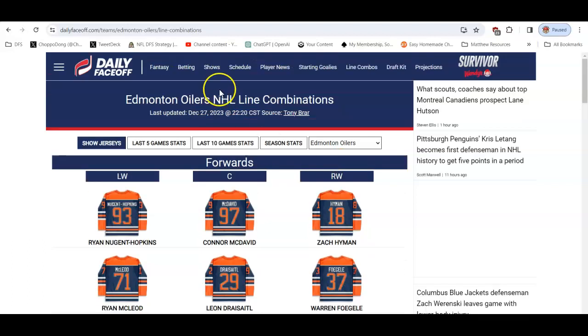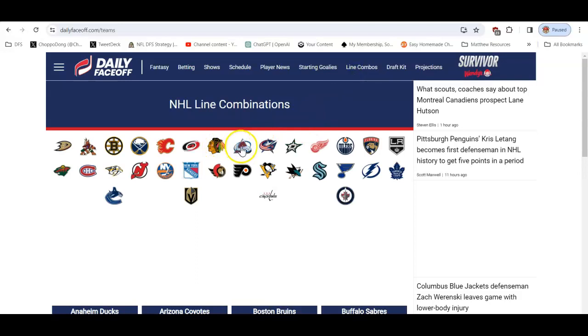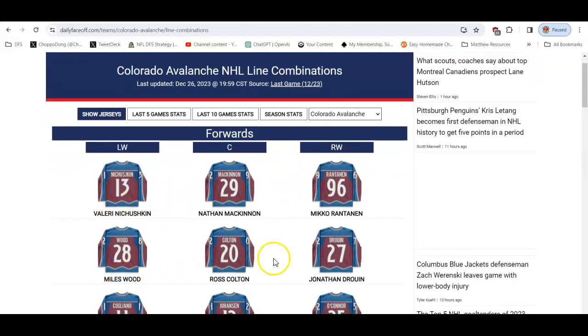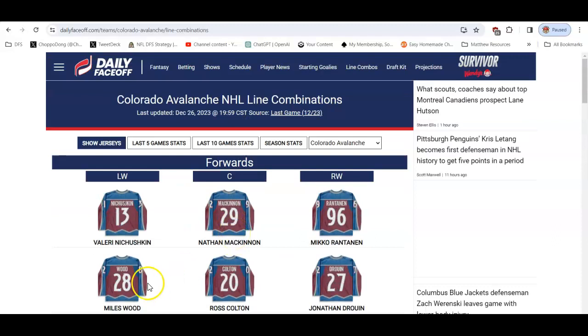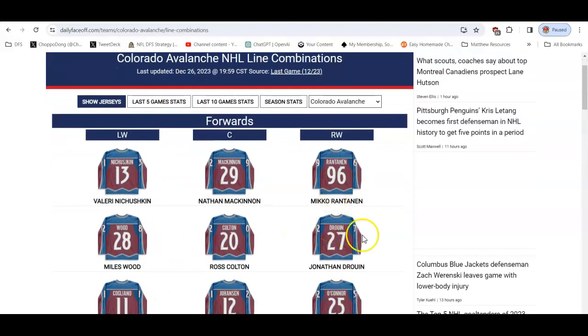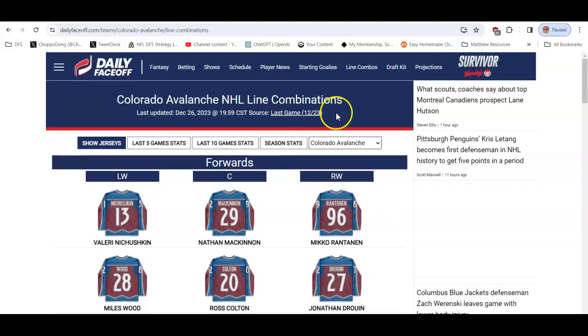That said, let's walk through a little bit of some of these teams and just show you how it shakes out. Let's do Colorado. There's your top line. There's your second line. There's your defensive pairings, and here's your power play. McKinnon, Rantanen, Makar, the defenseman, right, is always on the power play unit with these guys. Nichushkin and Drouin, and then see Drouin is down here on line 2. So whereas McKinnon and Drouin do not overlap on regular ice time, they do overlap a little bit on the power play. So again, it's possible that you do get an assist from one of these guys, but it's not very likely because most of the time they're not on power plays, but 3 or 4 times a game. Most of the time they're together on this top line. These are the guys you would want to stack most of the time.